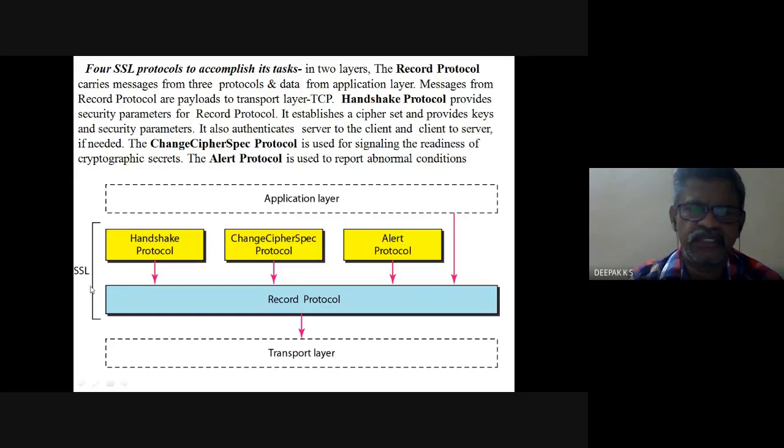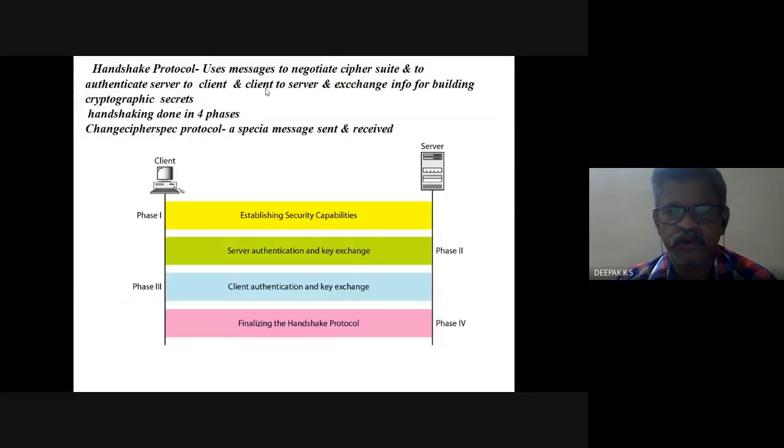So that is how this secure socket layer is implemented using four protocols. So you need to know that there are four protocols. We don't go into the details too much. So the handshake protocol: there is a client and a server. They use messages to negotiate the cipher suite and to authenticate server to client and client to server, and exchange information for building cryptographic secrets.